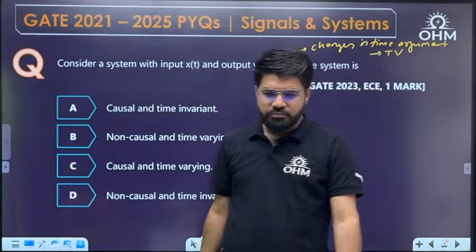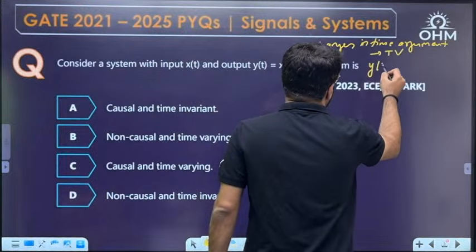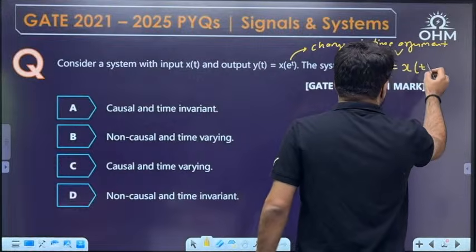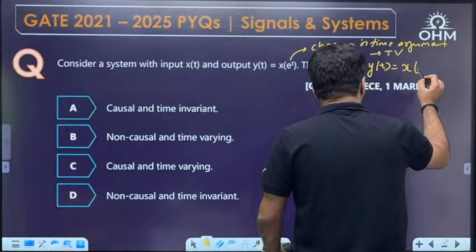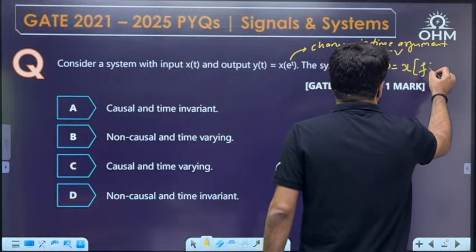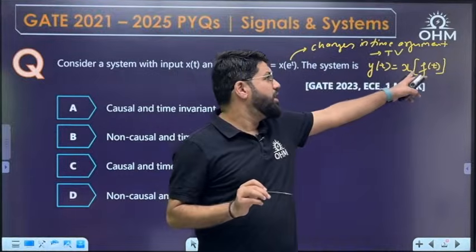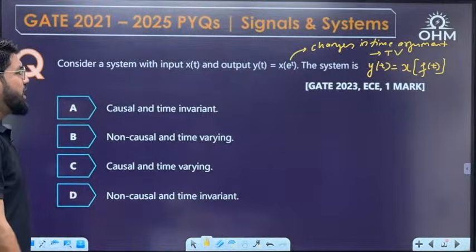It's a 1 mark question. Any time you are given y(t) as x(t), it could be time invariant, but here I am talking about x(f(t)). This is what I mean by changes in time argument. Anytime you see anything of this kind, it is going to be time varying.